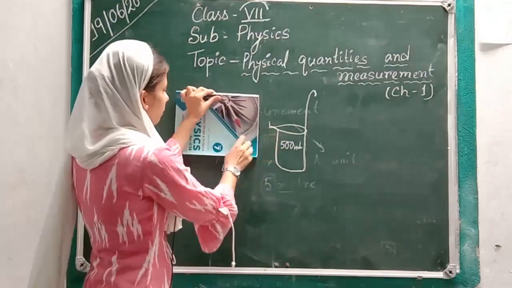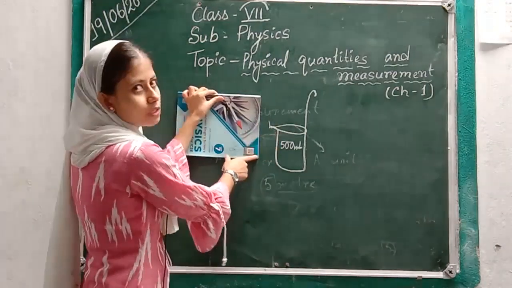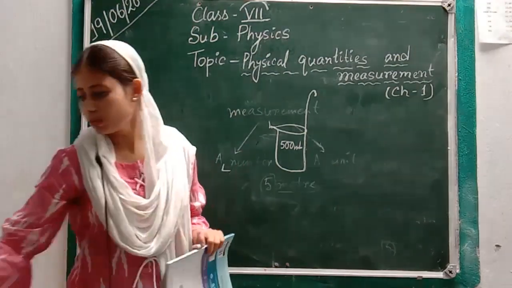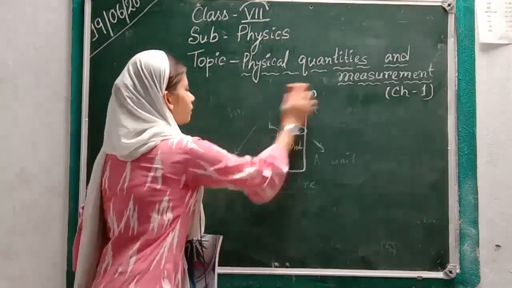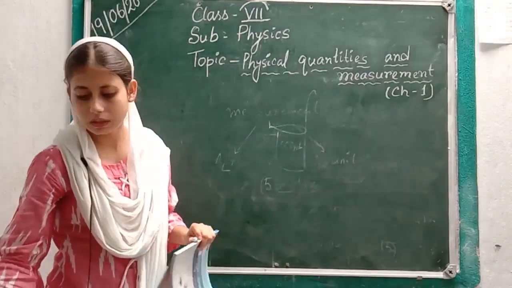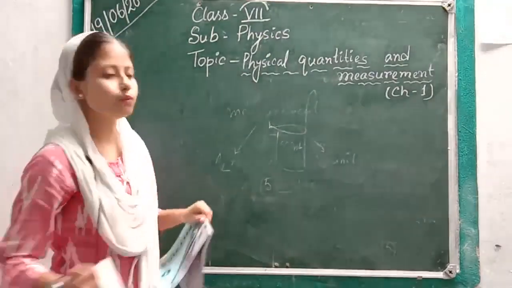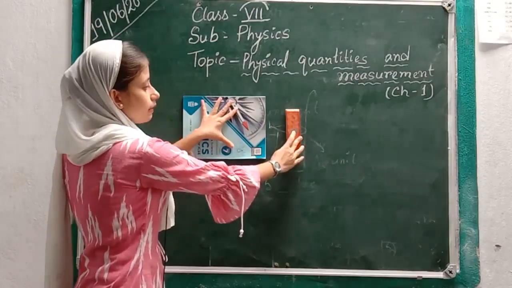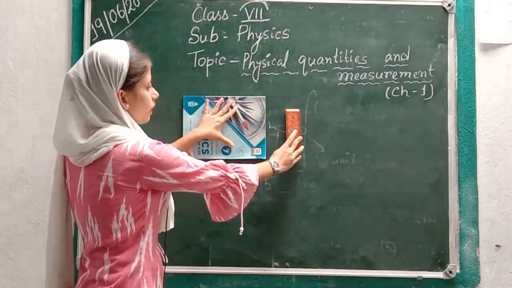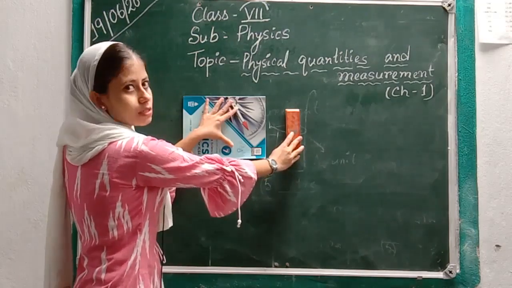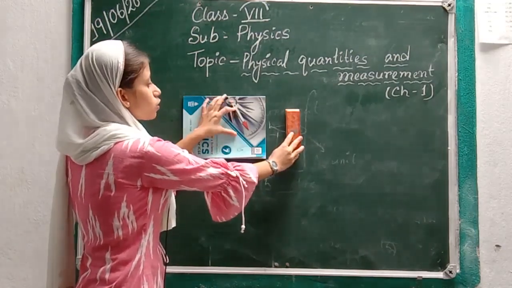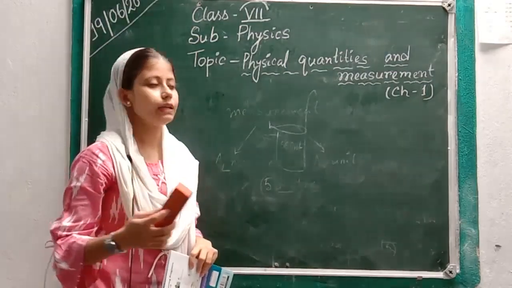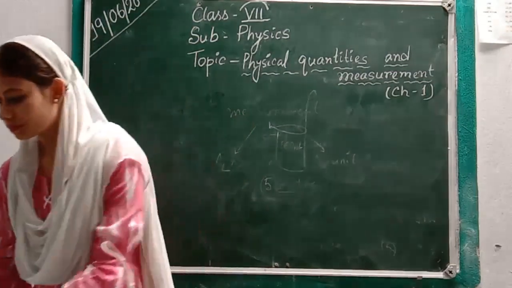So we can measure the volume of this book by multiplying length into height into breadth. Now, if we compare the volume of these two things, we can easily see that the volume of this book is higher. Why? Because this is occupying more space. So from here we can say that the greater the space occupied, the greater the volume.